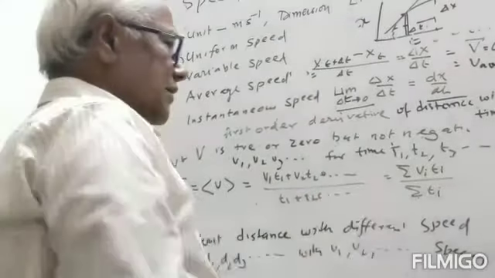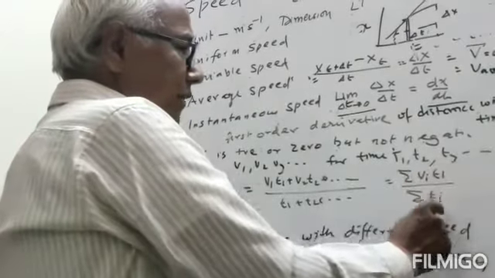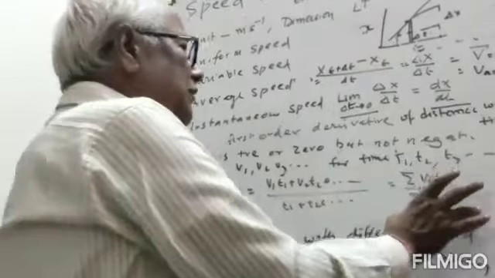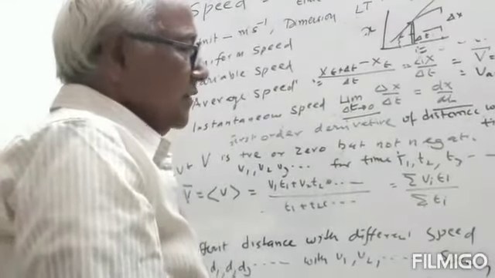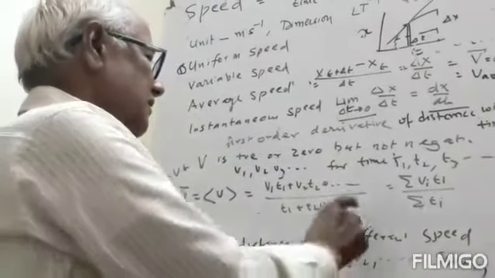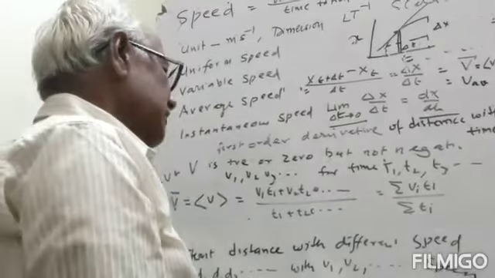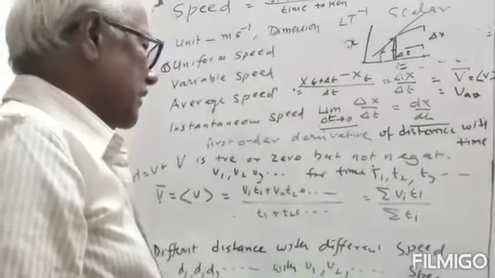So we can write in summation it is equal to summation of vi ti divided by summation of ti. Then this will give you the average speed if the velocity is different for different time intervals.